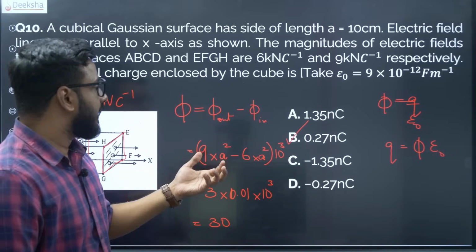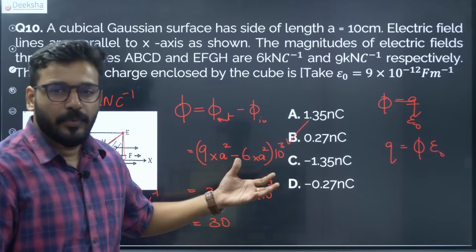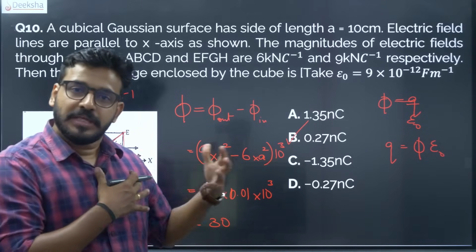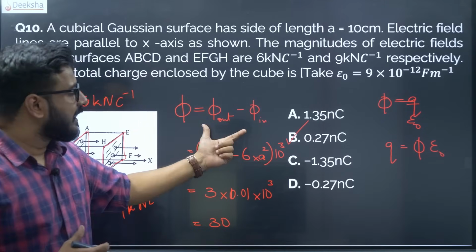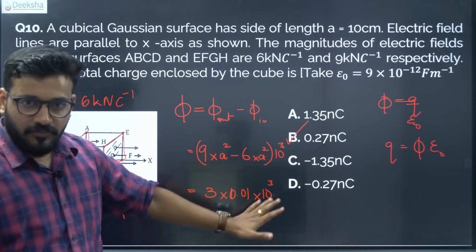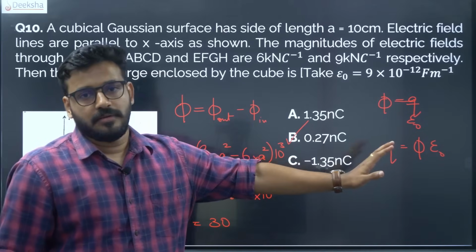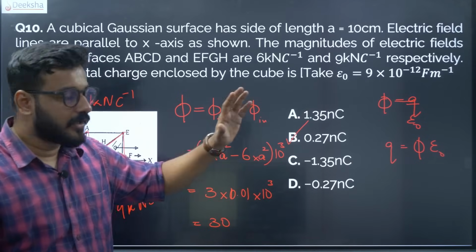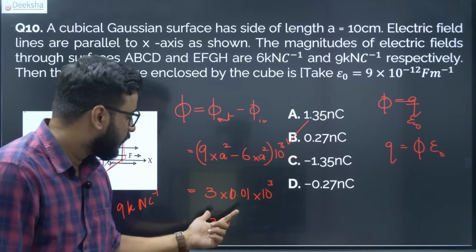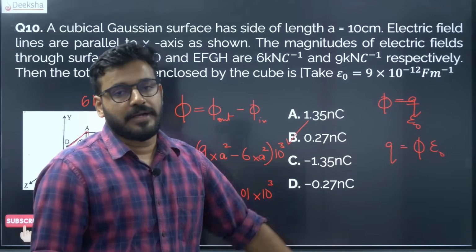Alright, so this again is an easy question. Somewhere you can place it between easy and medium, but I personally prefer to keep it an easy question, because it's a very generic result of finding the net flux and later finding the charge. You would have practiced a lot. I am really confident that most of you would know this concept as well as this concept. Ultimately, if you find the net flux, it's easy to find the charge.